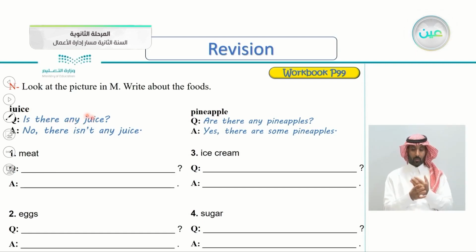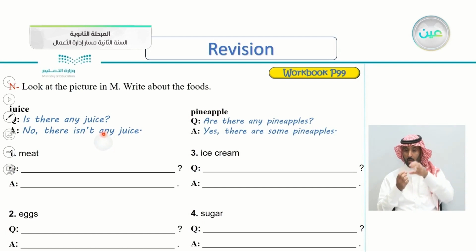Because any is with question. Very good. No, there isn't any juice. Why did we put any here? Because it is negative. Very good. No, there isn't any juice.